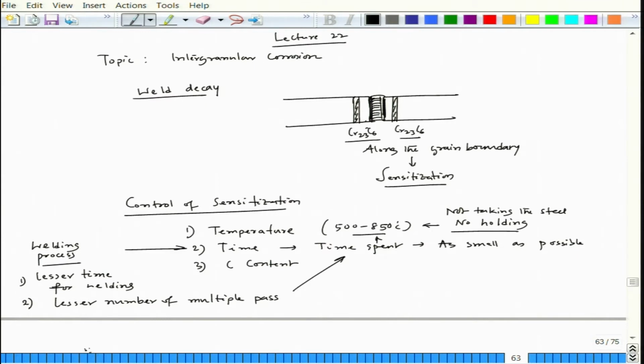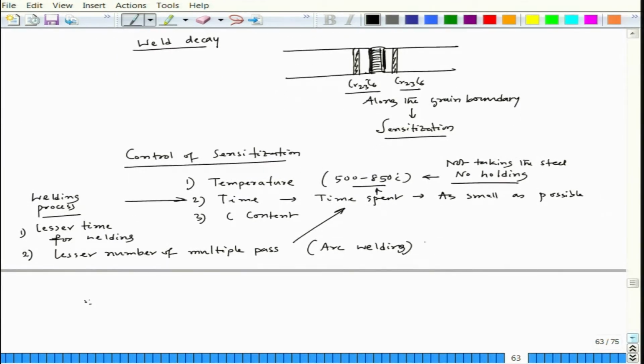So, that is why we always use arc welding, fine. But now this arc welding could be quick, with fewer passes, if it is a thin section to be welded. But if it is a thicker section, then you cannot avoid doing multiple passes. Okay. So, that time you would experience this precipitation of carbide again. So, thinner section, this is fine.